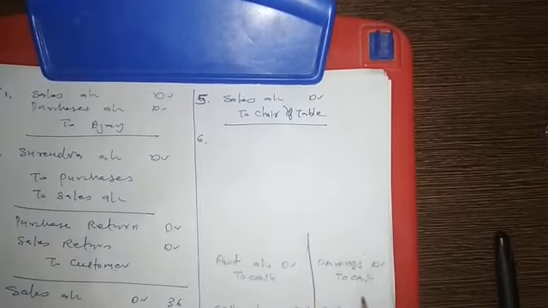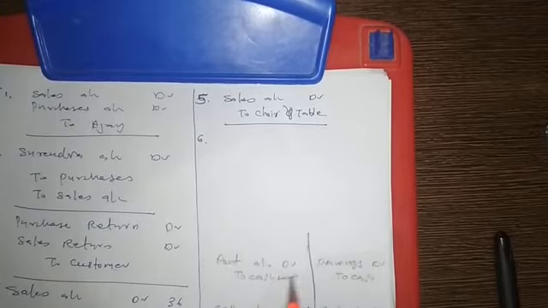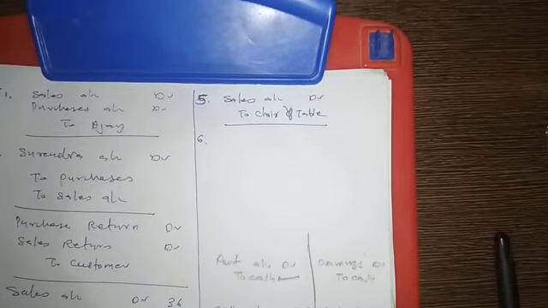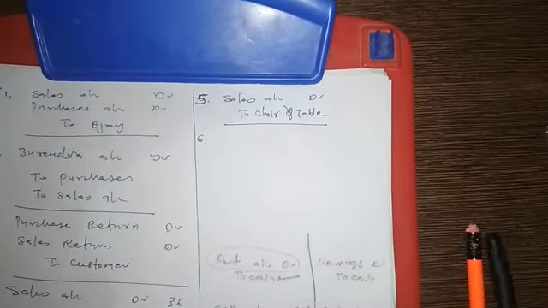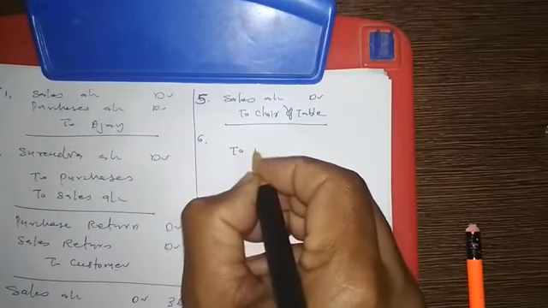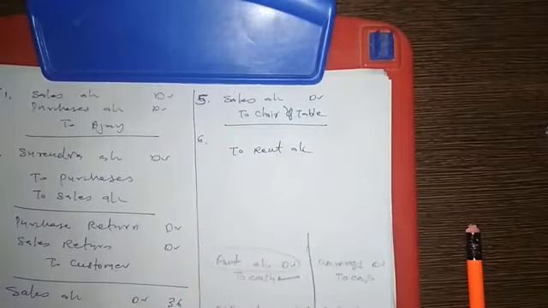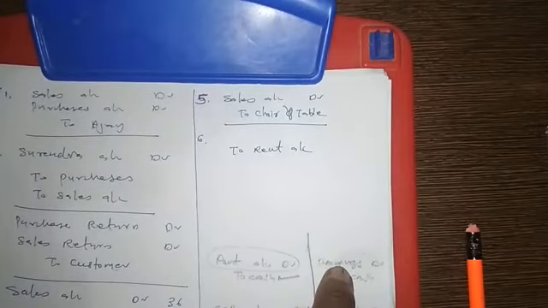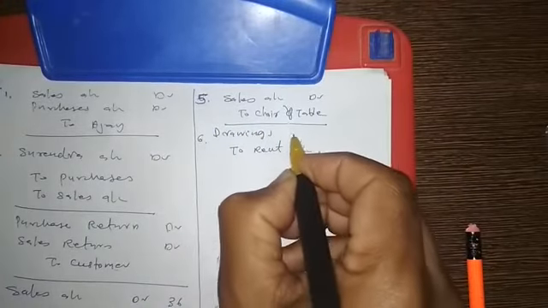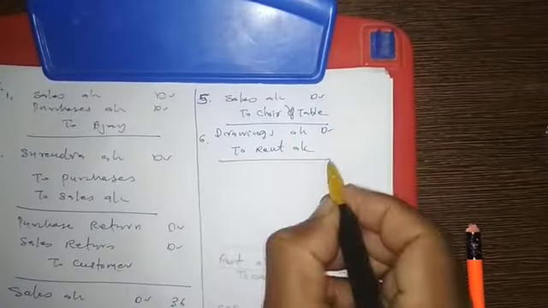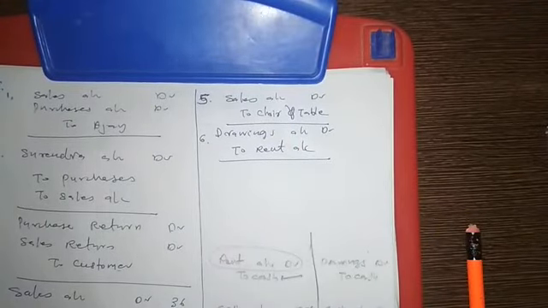But in this entry's place they have written this one. The entry already written in the cash account is correct, so there is no need of rectifying the to cash part in the rectification entry. The rent account debited is wrong, so we need to cancel this one. For cancelling we have to write it to rent. And the drawings account is not yet debited, so we are debiting it now. Drawings account debited to rent account. This is the answer. Now the seventh one.